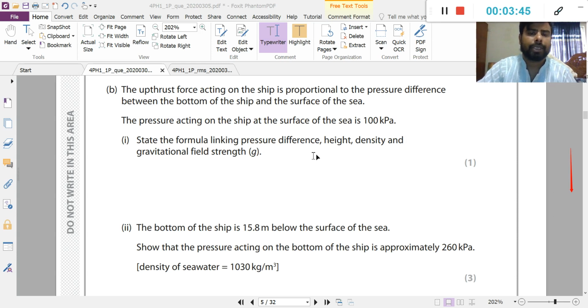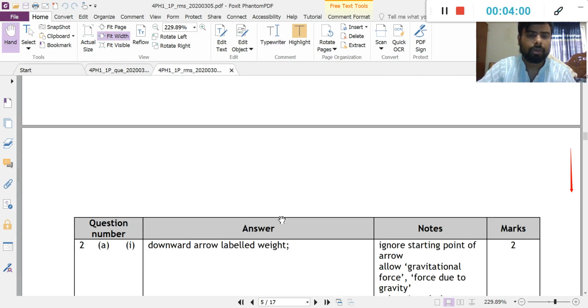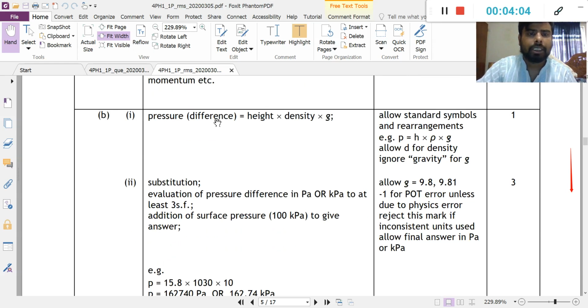State the formula linking the pressure difference, height, density and gravitational field strength. So pressure difference equals height into density into gravitational field strength g. This is the formula, and this is the answer.